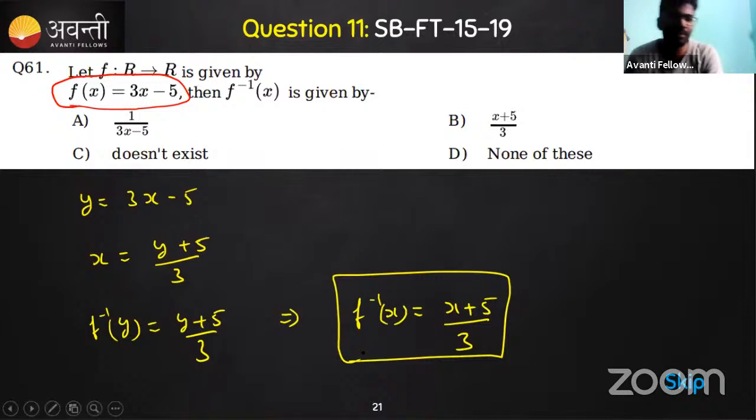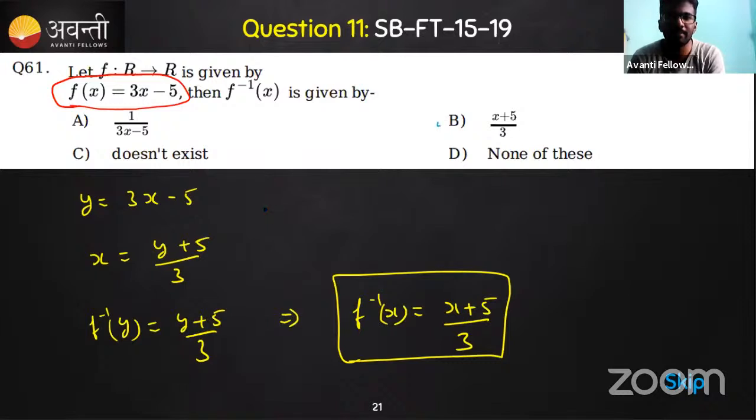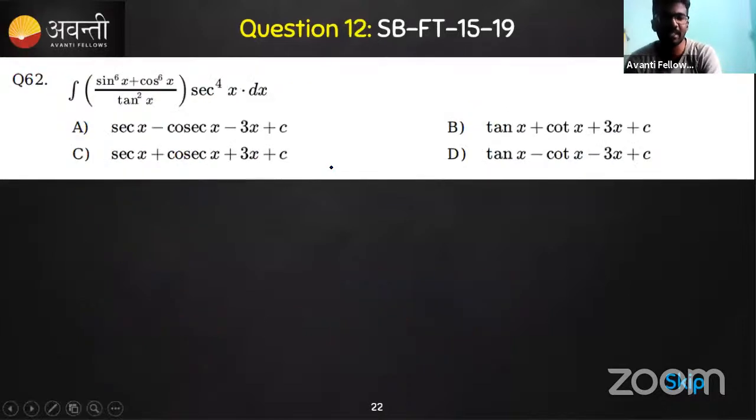So when you have practiced it, you do not need to solve all of this. Just by looking at an option, you can mark it. So this is a very easy question. The answer to it is option B, isn't it? No need to skip. Understood? This is a very easy question. We got the answer as option B, so in very little time we got it.